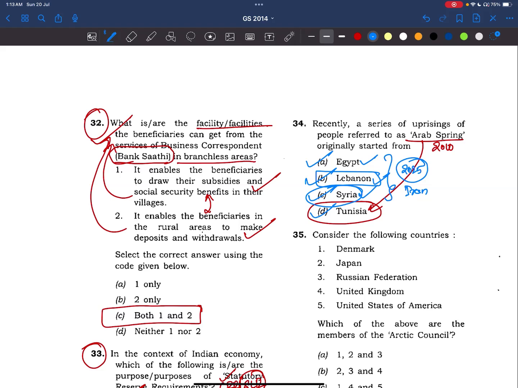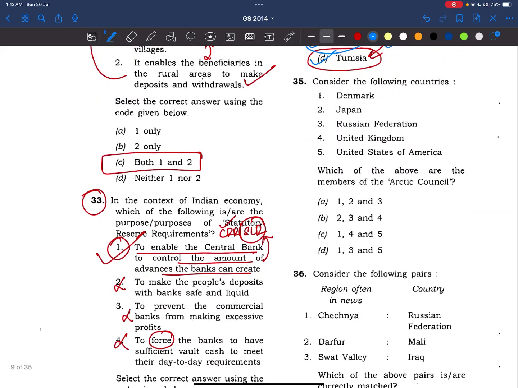Okay, I'll make the notes. I will share them on Telegram as well. And please also remember, the Middle East is very important for prelims. Okay, Middle East. So now coming to the 35th question.